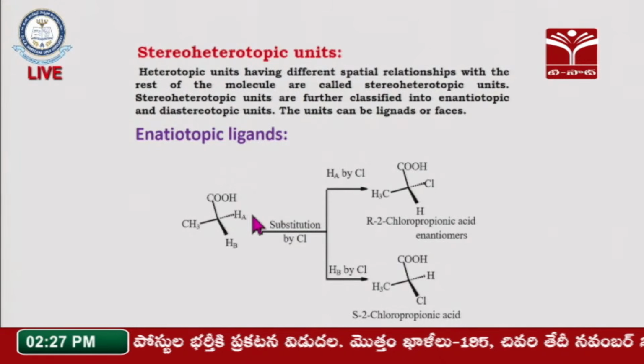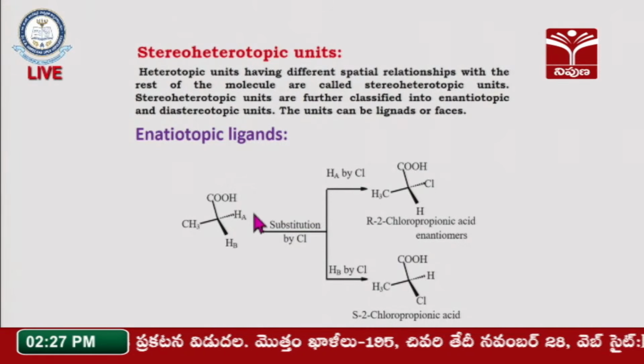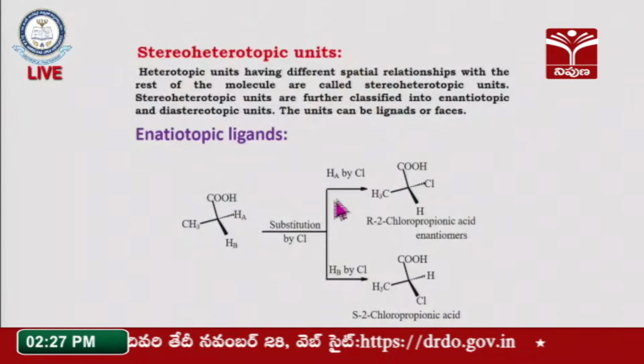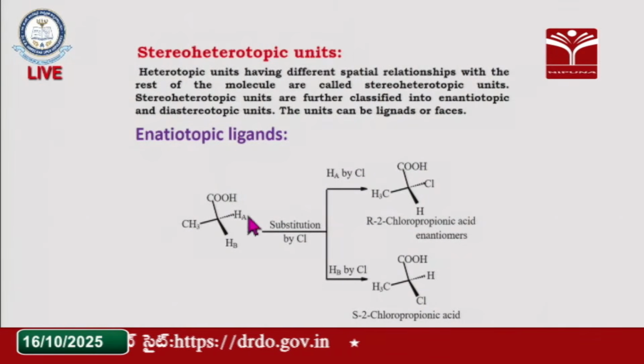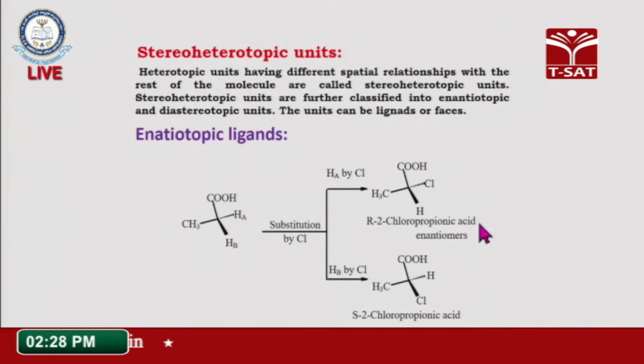Now, we are applying the substitution criteria. First, we substitute the HA with chlorine, then we see what we get. When we substitute the HA with chlorine, we get the R-2-chloropropionic acid.